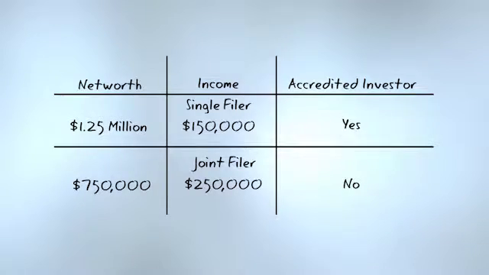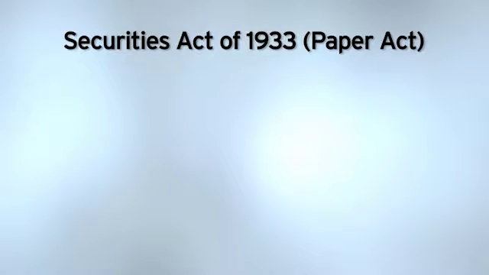Well, Dave, you said $250,000. I did, but I also said that they were joint tax filers. So that $200,000 would not come into play here, but it would be the $300,000 number. This would not be an accredited investor. This investor would fall in the category of a non-accredited investor. And a private placement can be sold to no more than 35 non-accredited investors. Okay? So be careful of that. We continue with the Act of 1933.